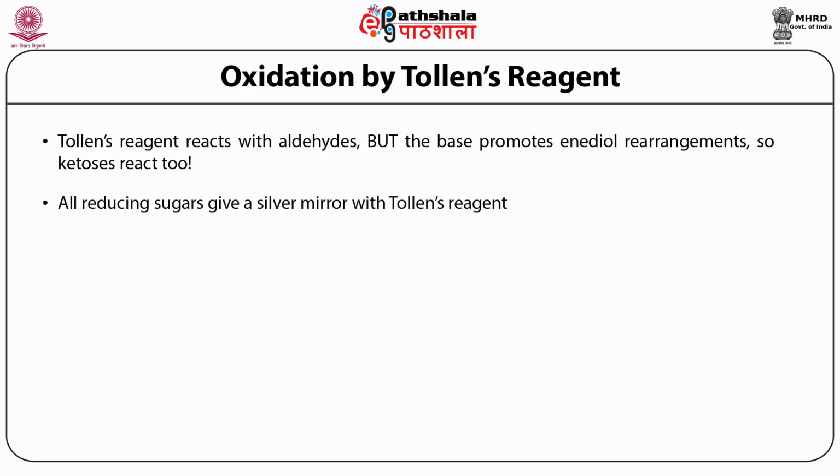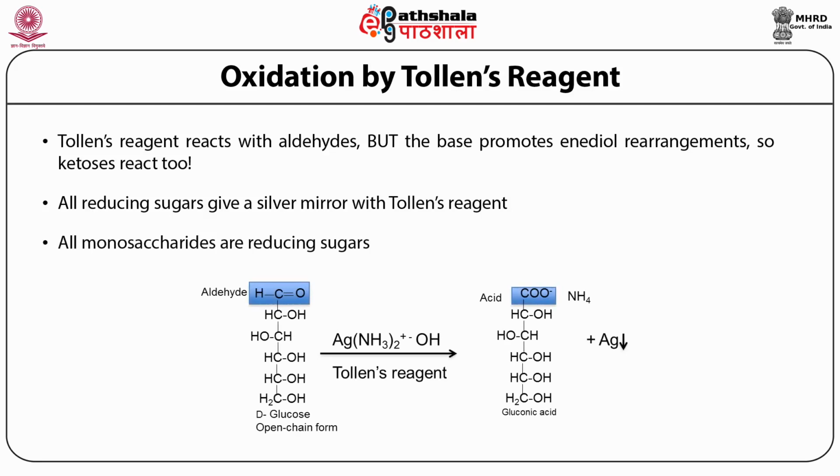So in the case of glucose, as you see here, the Tollens reagent will convert the functional aldehyde group to a carboxyl group, and the byproduct that you see here is the appearance of a silver mirror on the walls of the test tube. So glucose is converted to gluconic acid in presence of Tollens reagent, and the appearance of the silver mirror on the walls of the test tube can be monitored. And when this mirror appears, you can say that the sugar solution that you have been provided with contains a reducing sugar.